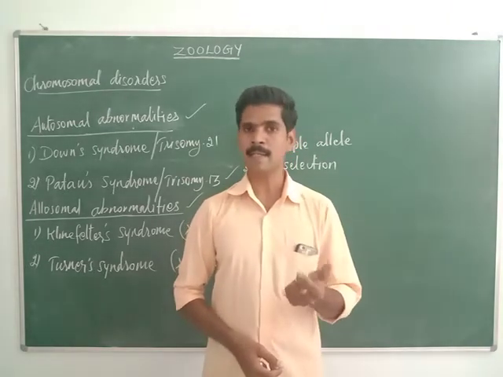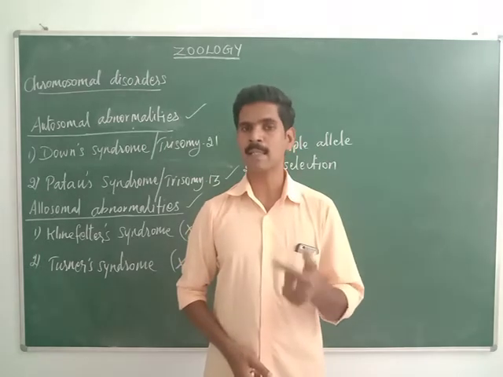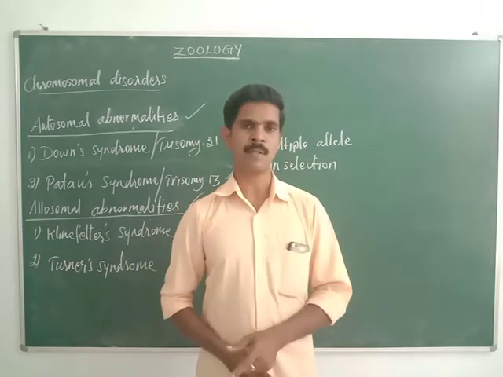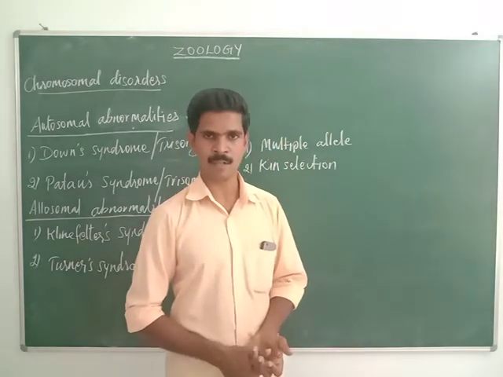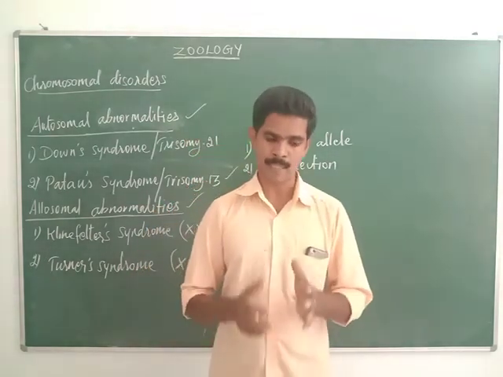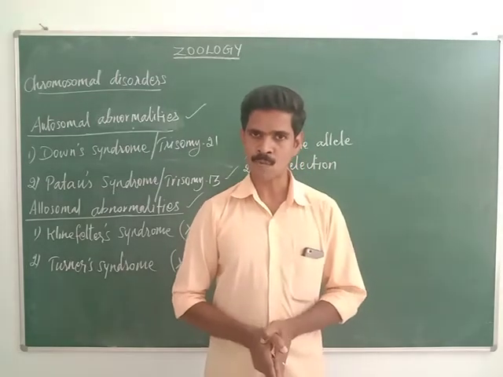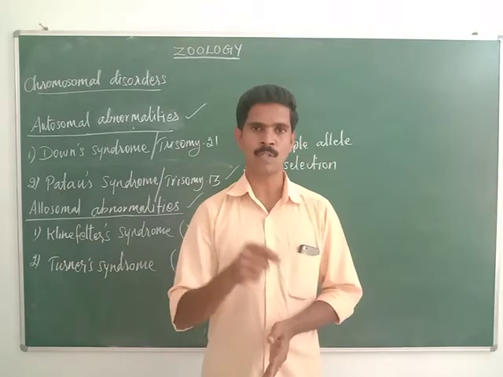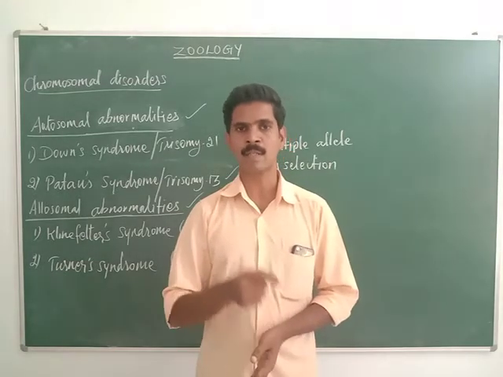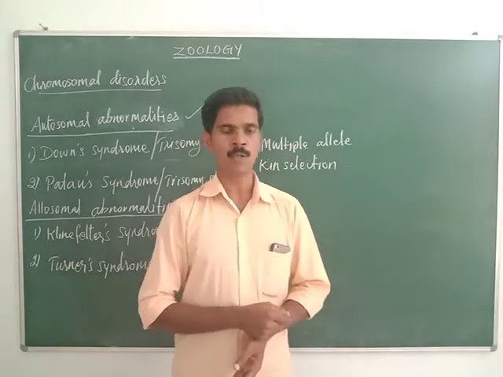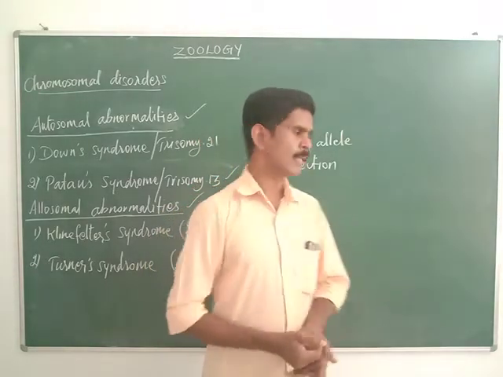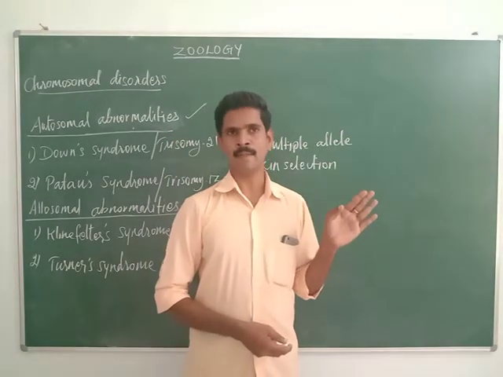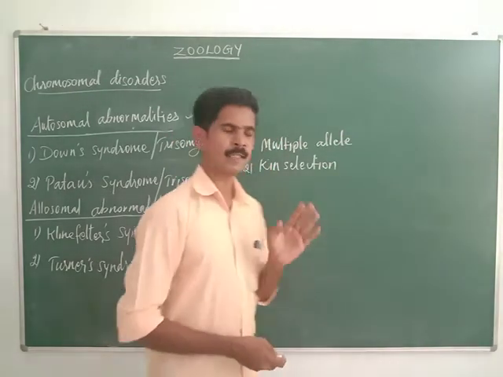The worker bees indirectly support and increase the reproductive capacity of the queen bee. This phenomenon is called kin selection. So that is the second important 2-mark question. Then the third important 2-mark question is karyotyping.